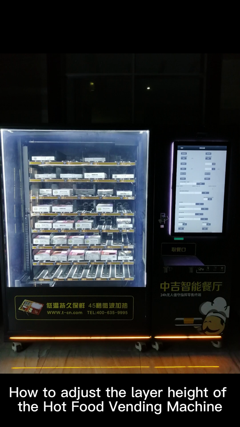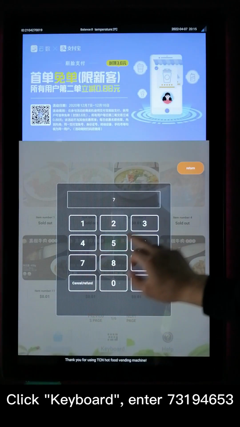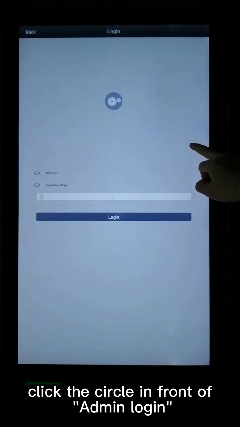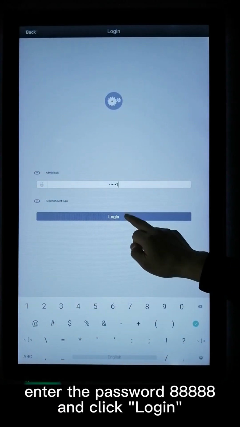How to adjust the layer height of the hot food vending machine. Click keyboard, enter 73194653. Long press this position. Click the circle in front of admin login, enter the password AAAA and click login.